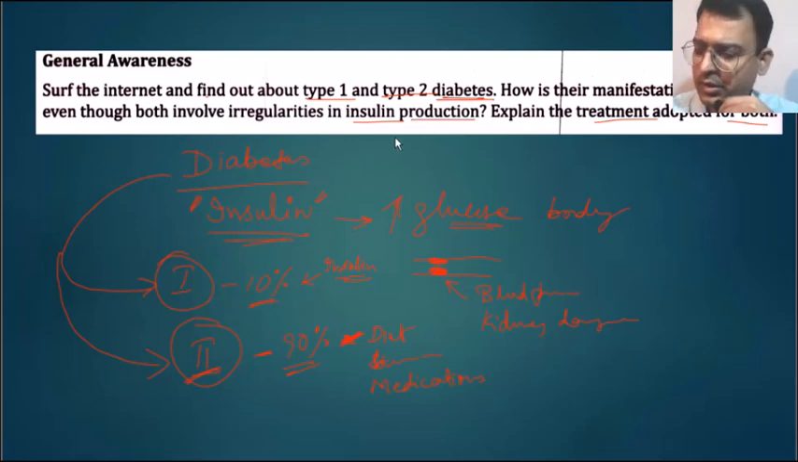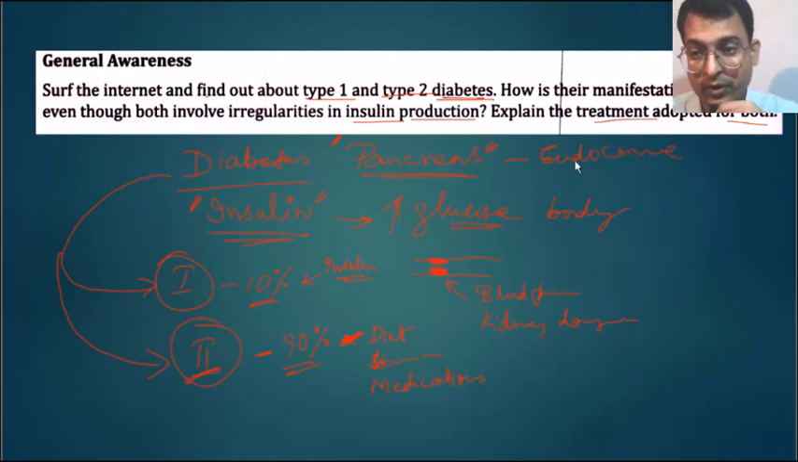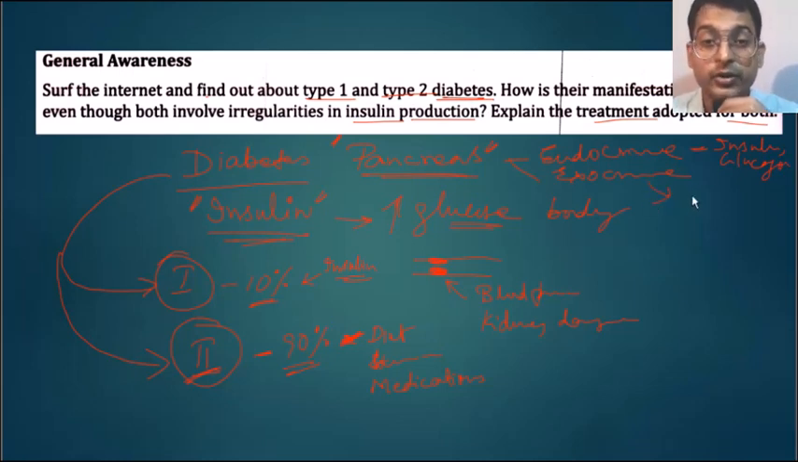And which endocrine gland does it involve? It involves the endocrine gland, the pancreas. Because all of you know very well, the pancreas has both endocrine and exocrine functions. Endocrine is the hormone releasing function, that is insulin and glucagon, both of them. But exocrine releases enzymes into the duodenum.